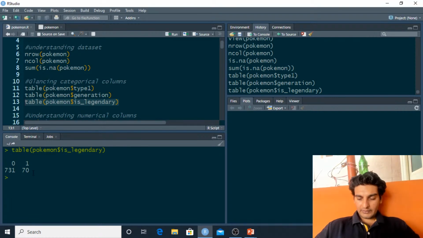Koribili Raju is asking why we use Pokemon. This is just an interesting case study which we've taken up, Raju. We've got this Pokemon dataset which has around 801 Pokemons, and we're just trying to understand the different features of different Pokemons. And primarily in this session we'll be focusing on grass, water and fire type Pokemons.